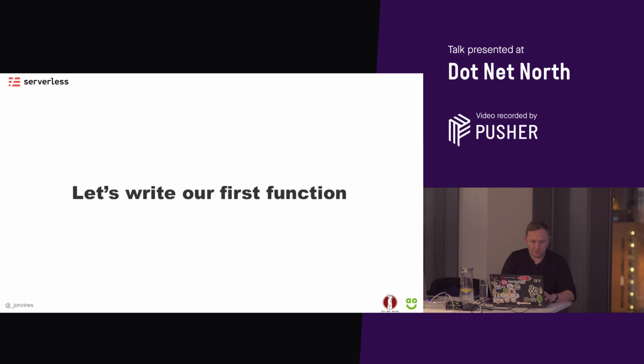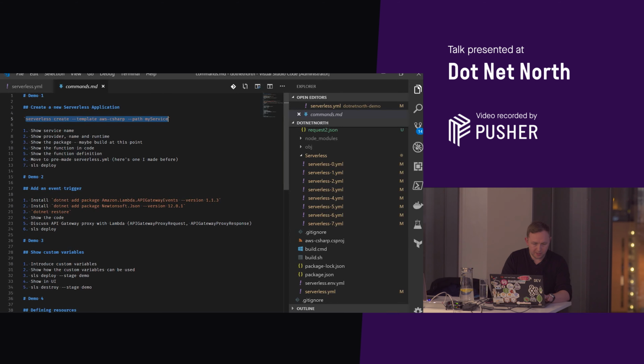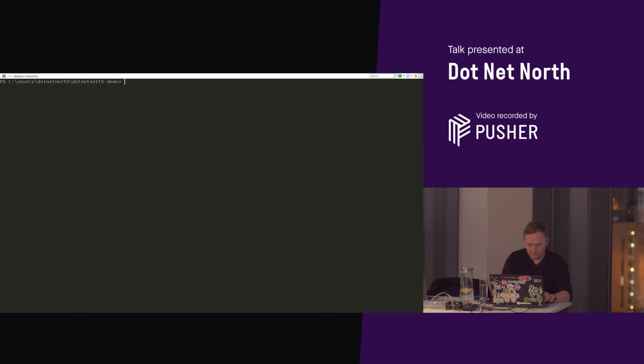So the first thing I'm going to do is just show you how easy it is to create your first function. The function itself is pretty useless, but let's see, can people read that? People at the back, is that okay?